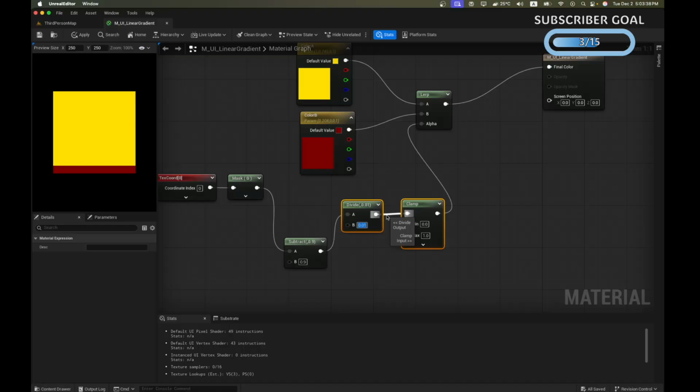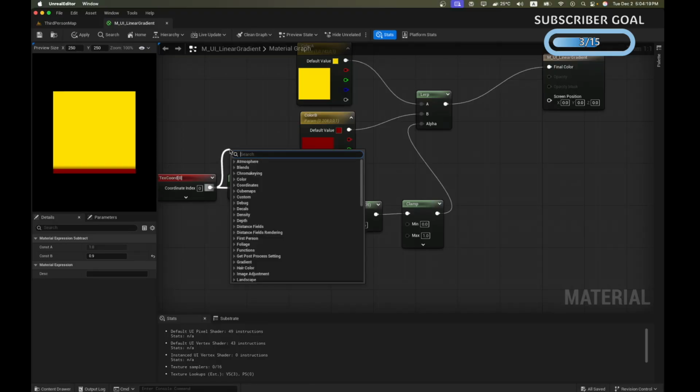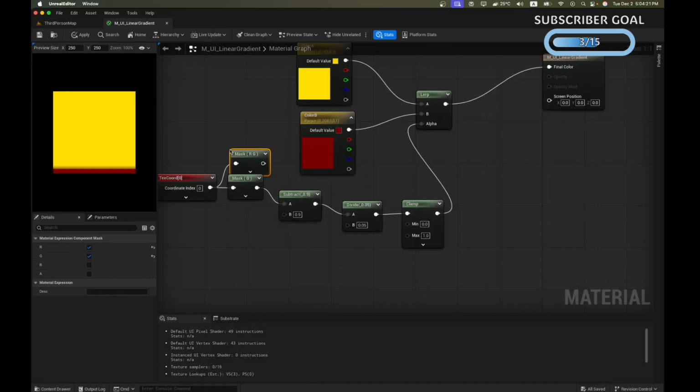Oops, not 0.01, 0.05. Okay, now only the bottom 10% is shaded, but it's shaded with a much higher intensity and it's more noticeable now. Now let's use both our U and V values.